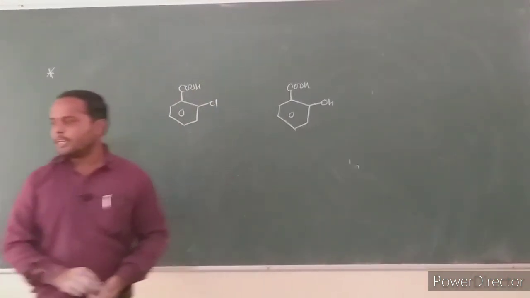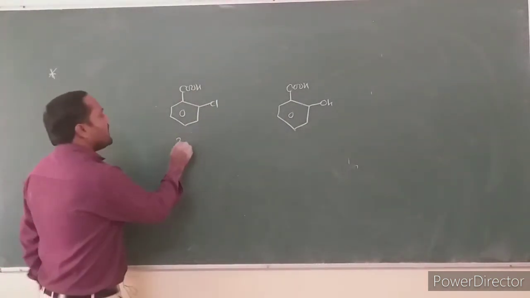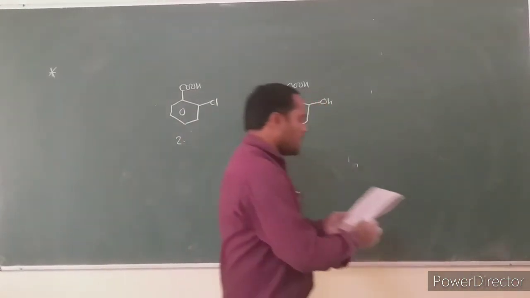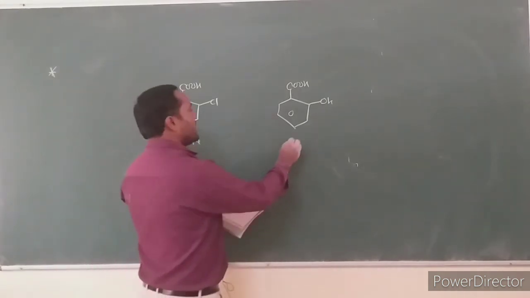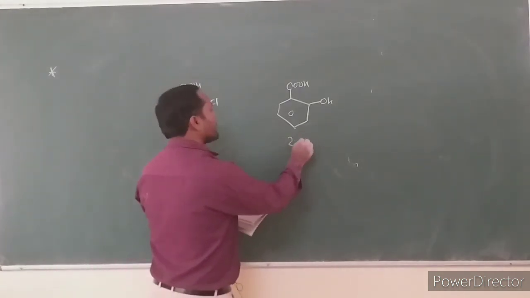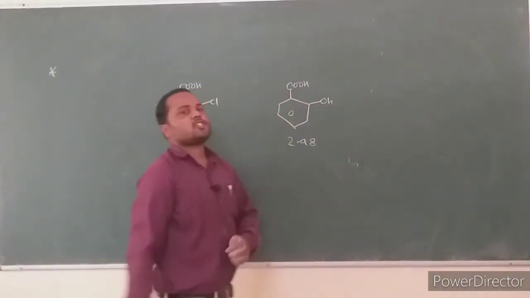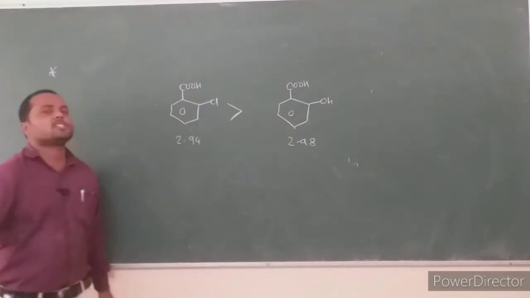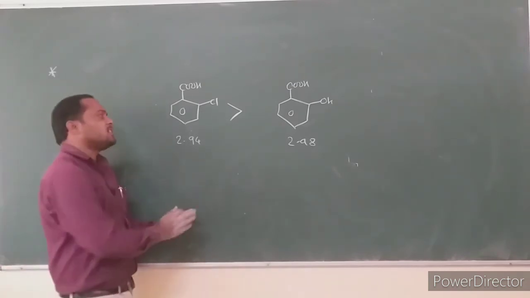Then what is the pK value for this? Orthochlorobenzoic acid has pK value 2.94, and orthohydroxybenzoic acid has pK value 2.98. Then which acid is stronger on the basis of pK value? Orthochlorobenzoic acid is stronger than orthohydroxybenzoic acid. What is the reason?